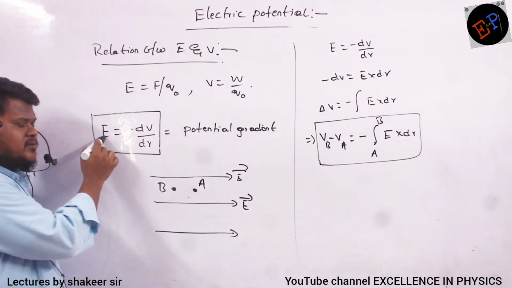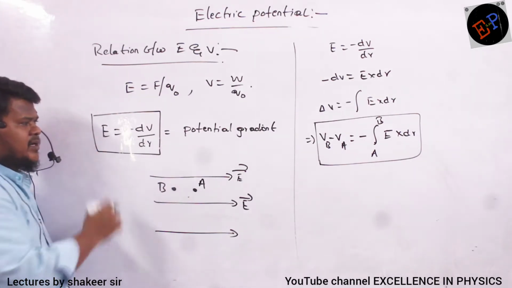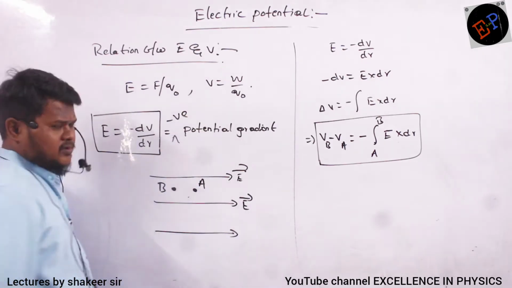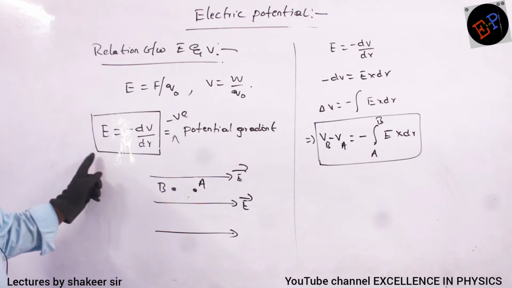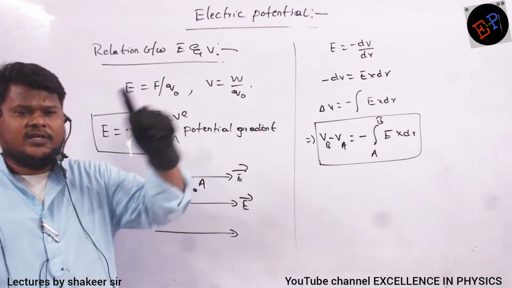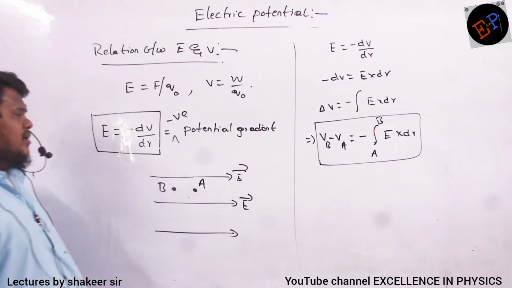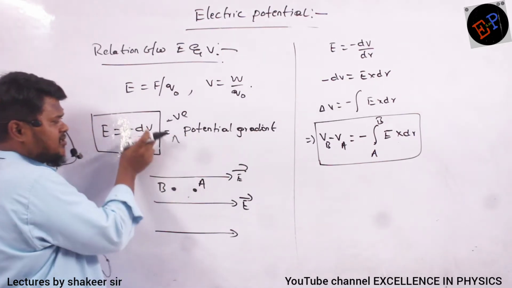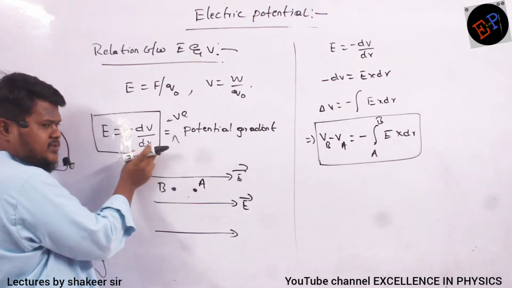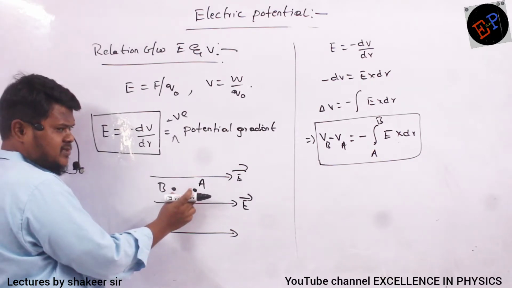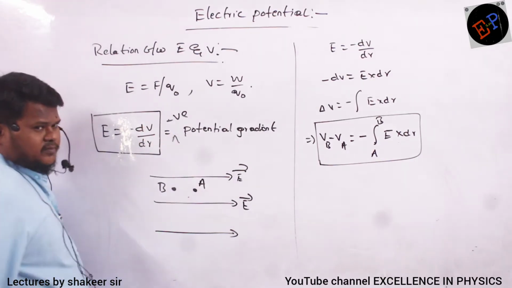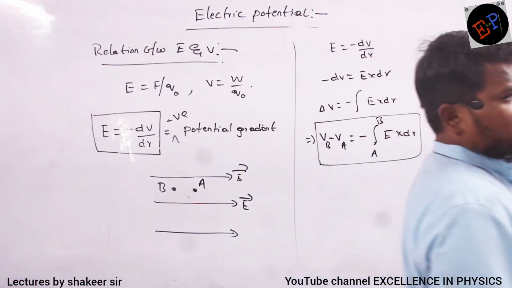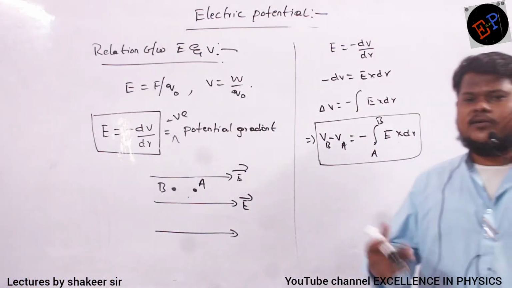E is equal to minus dV divided by dr, or you can call it the negative potential gradient also. What is another name for electric field? Negative potential gradient. Negative potential gradient means what? Negative means negative. Potential gradient means change in potential per distance. For a small amount of distance, by how much does the potential change? That is called the negative potential gradient, or you can just call it the electric field also.